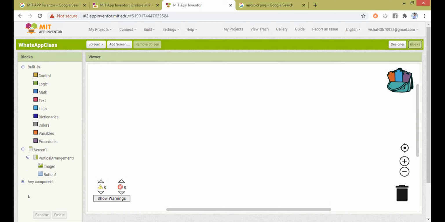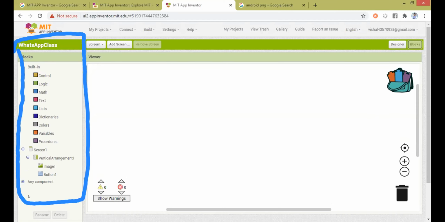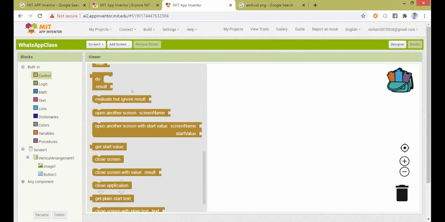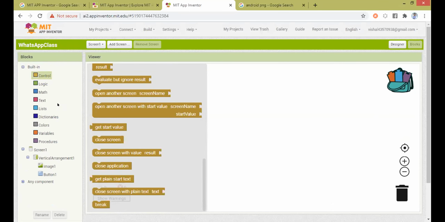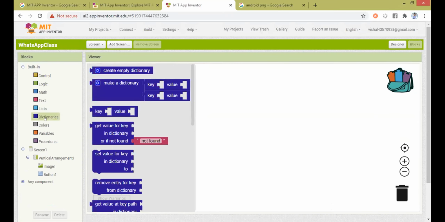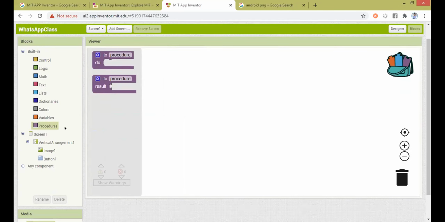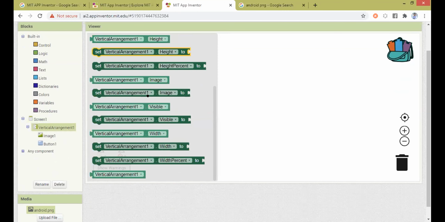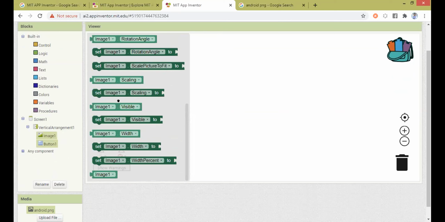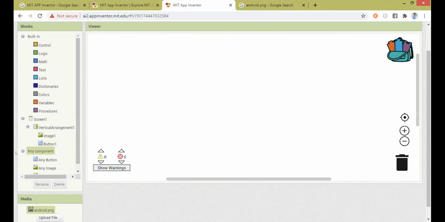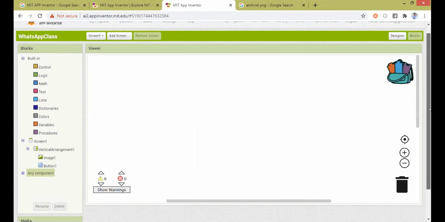This particular area, there are already a lot of inbuilt blocks inside the MIT App Inventor. So what are the blocks? See here, once you click control, there is a lot of if and else, close, open. Each one has a different function. Logic, math operators, then text, lists, dictionaries, colors, variables, procedures. Then Screen1 has some options, vertical arrangement has some options, image has some options, button has some options. And you will also have one more thing, any component. Don't worry about the any component now. It will confuse you.